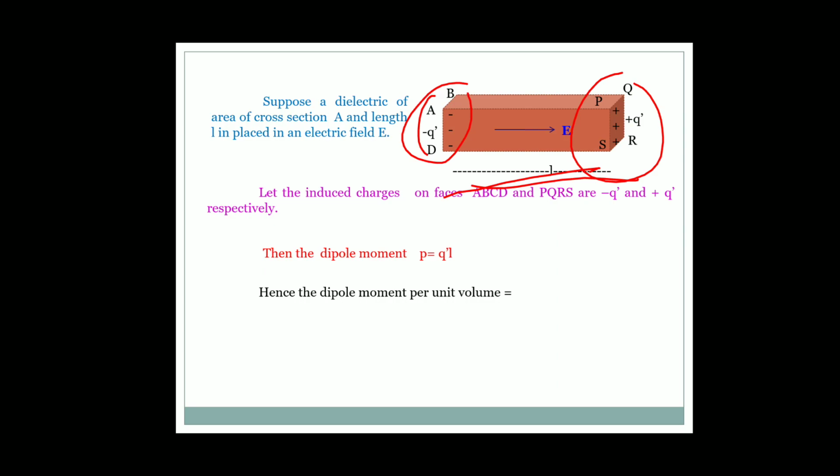Hence the dipole moment per unit volume is the dipole moment divided by volume. We know the dipole moment is q dash L, and the volume of this rectangular block is A into L, because A is the area of cross section.